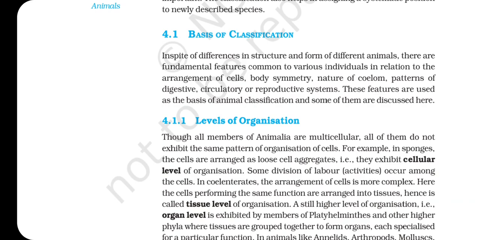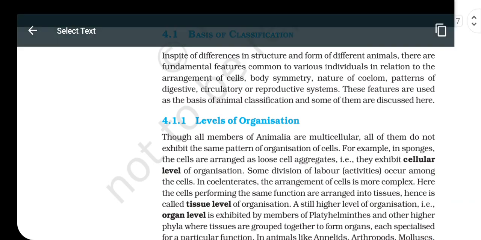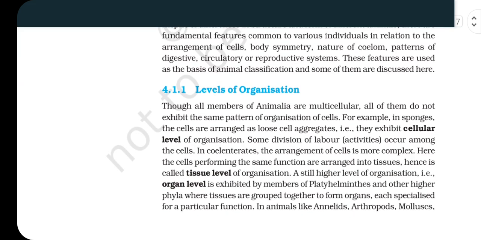Some division of labor occurs among the cells. In coelenterates, the arrangement of cells is more complex. Here, the cells performing the same function are arranged into tissues. Hence, it is called tissue level of organization.